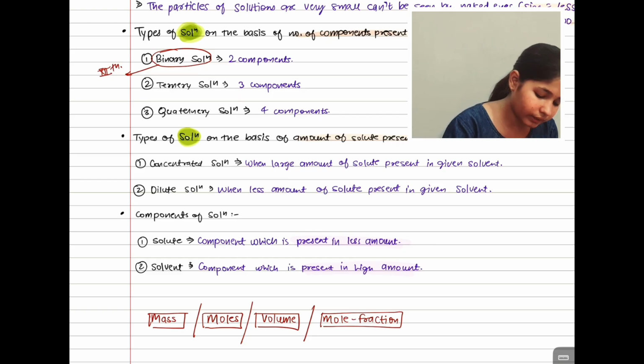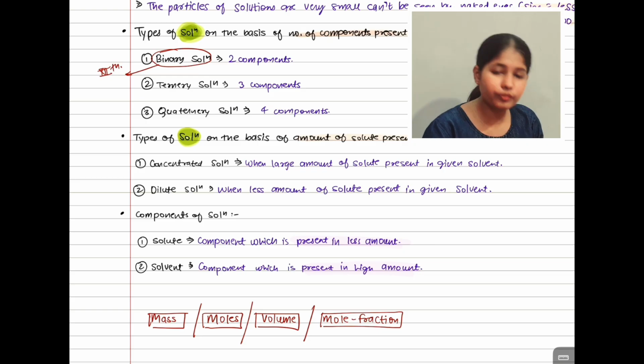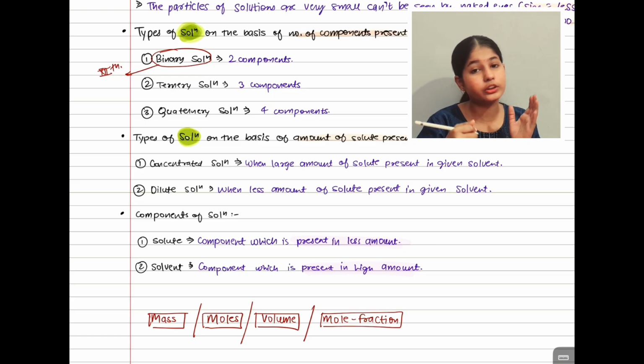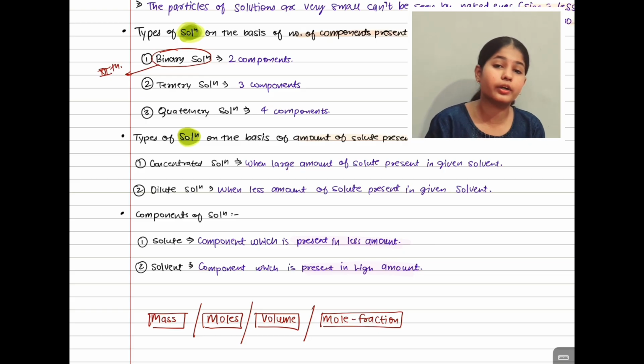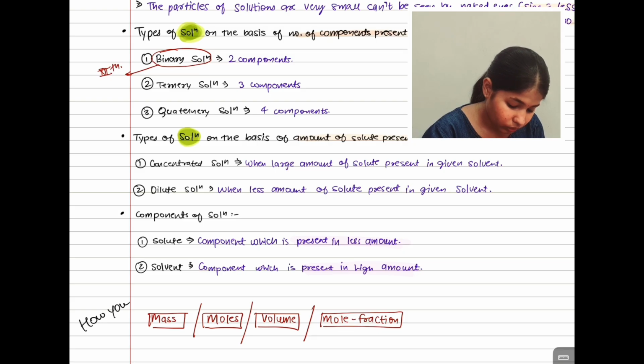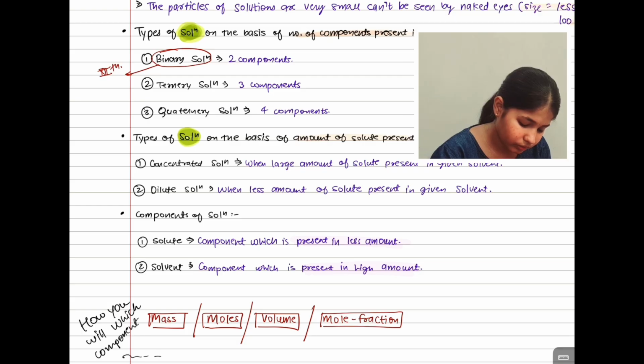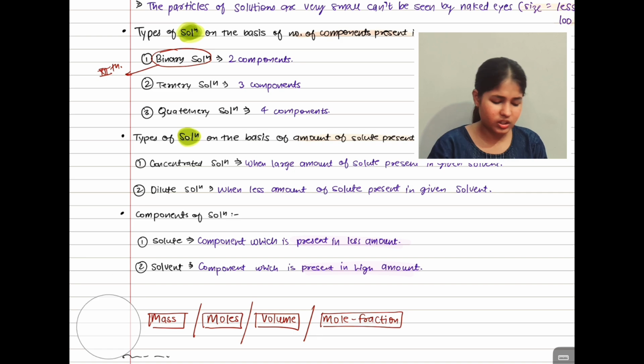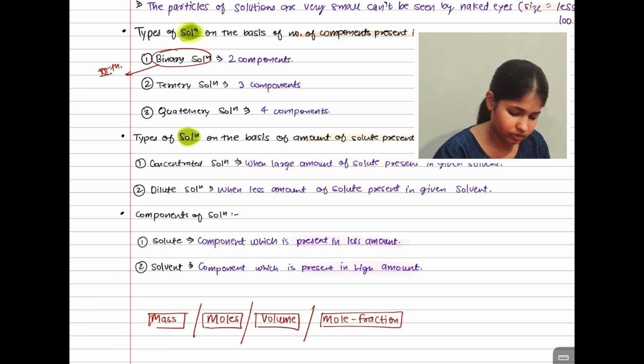Now, how will you compare, how will you know which component is in a large amount and which component is in a small amount? How will you know which component is solute or solvent?